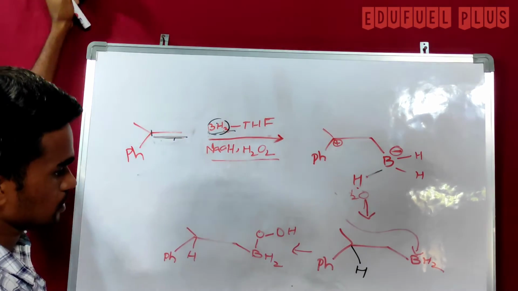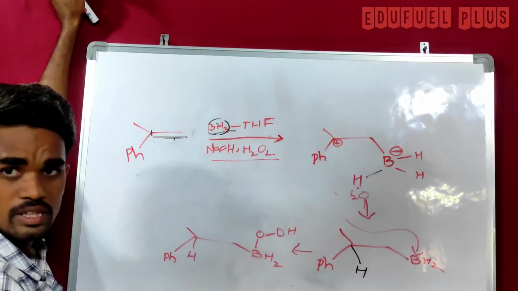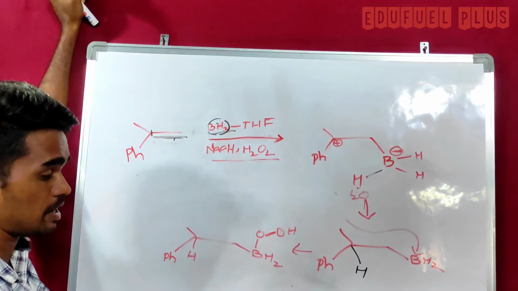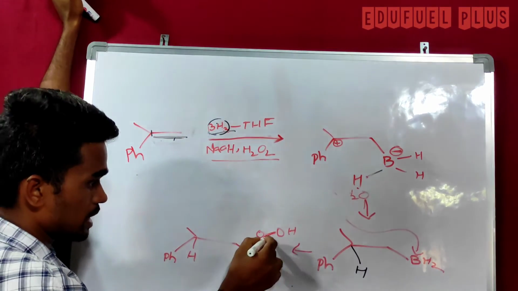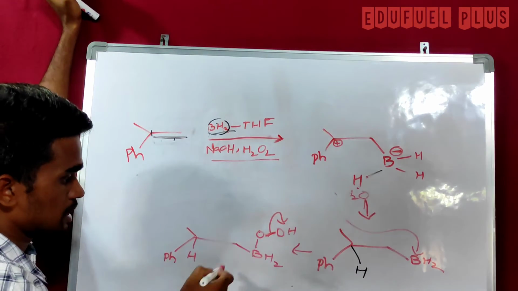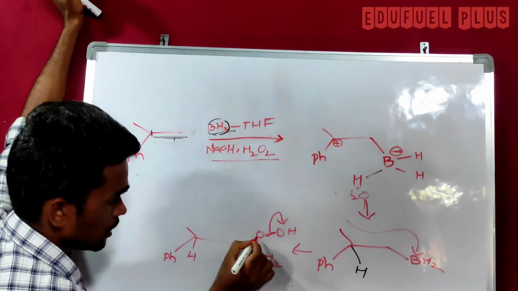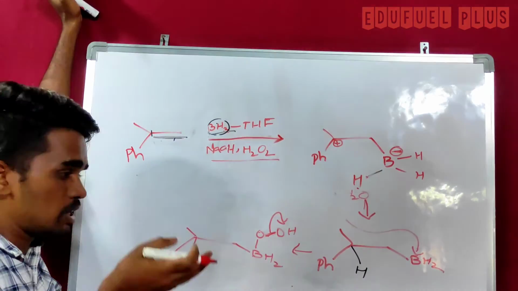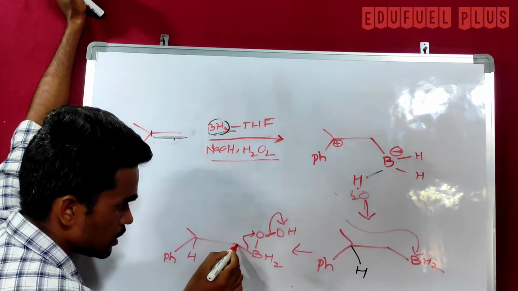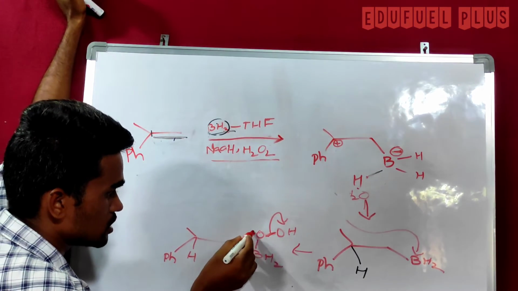So after forming this compound, the O-O sigma bond is relatively weak, so breakage of this bond takes place and elimination of hydroxide ion takes place, and here the oxygen gets a positive charge. To neutralize this positive charge, the sigma bond between carbon and boron shifts towards oxygen.